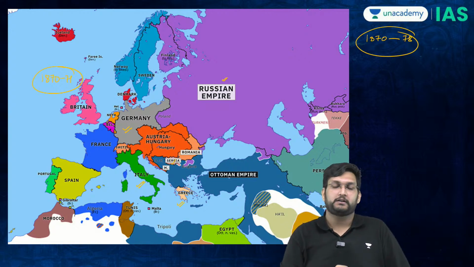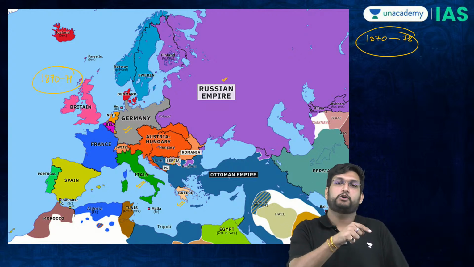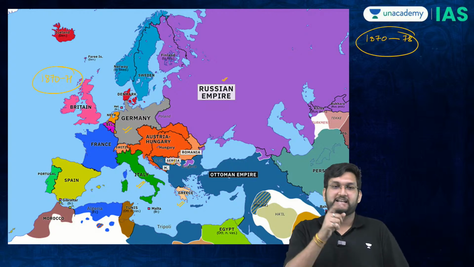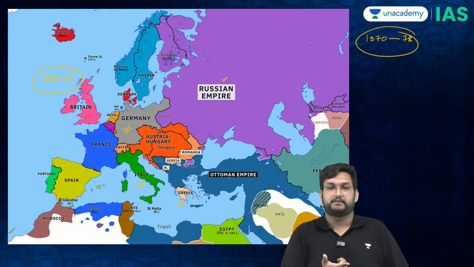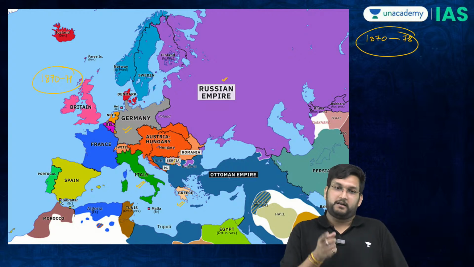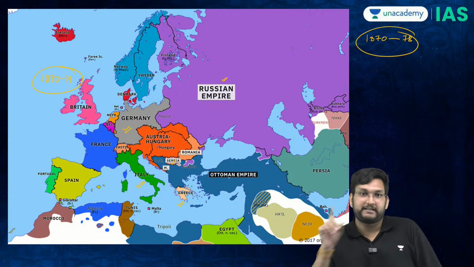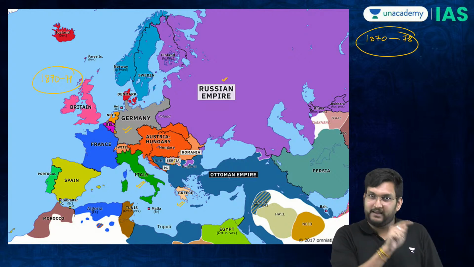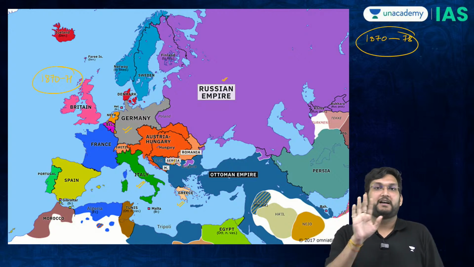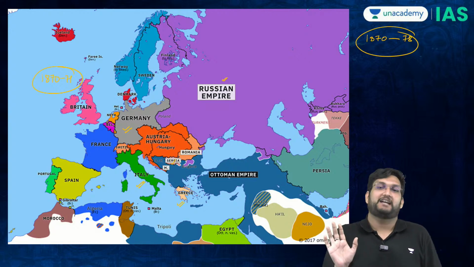The reason for that is what? Why does Russia not want to go head on with the Ottomans? What is the answer to that question? Come on. You already know that. Yes. France and Britain will get involved. If France and Britain get involved, Russia will never have a chance.